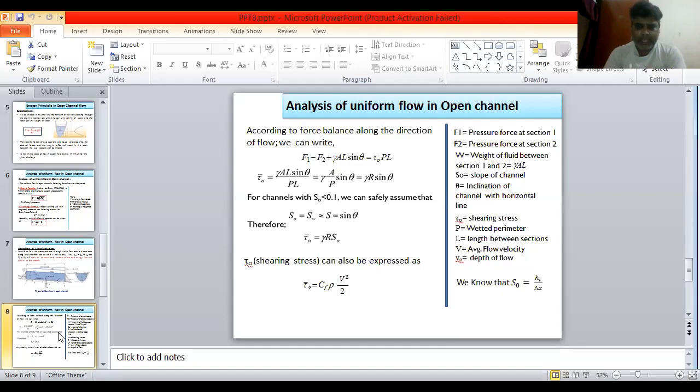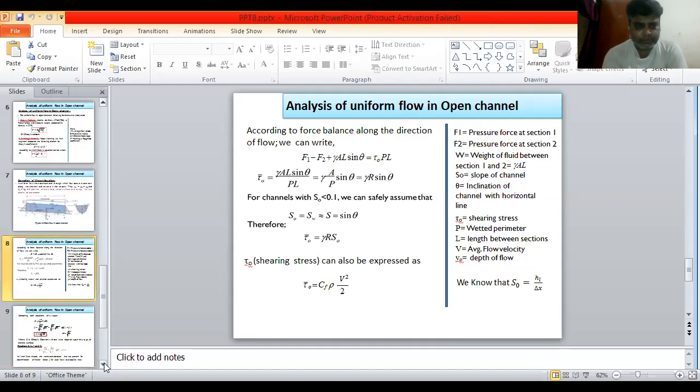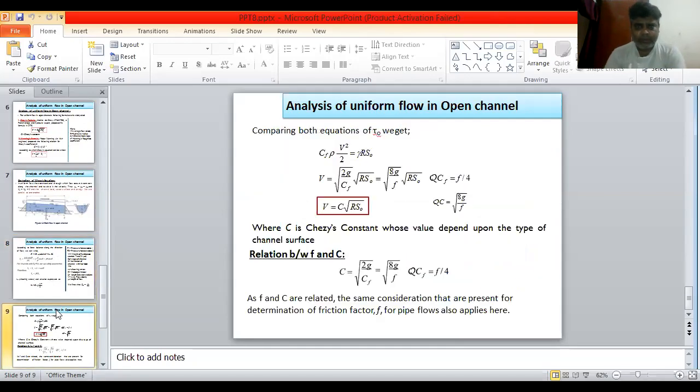You also know from fluid mechanics that tau naught is equal to Cf rho V square by 2, where rho is the density. Now put all the values: Cf into rho V square upon 2 is equal to gamma R S naught.